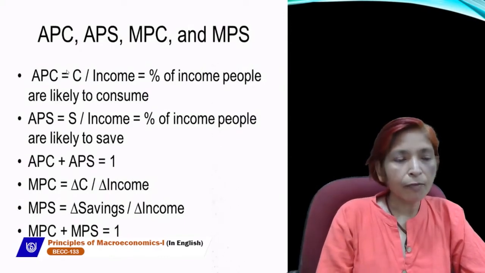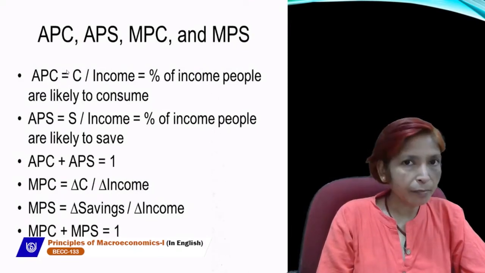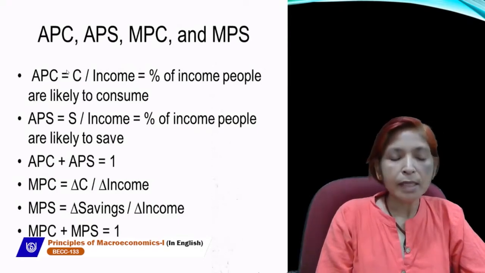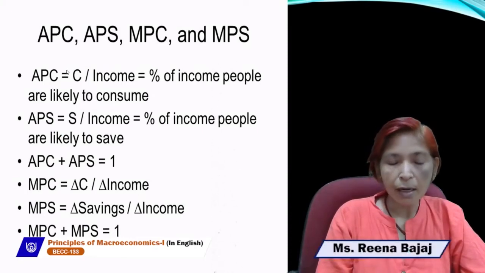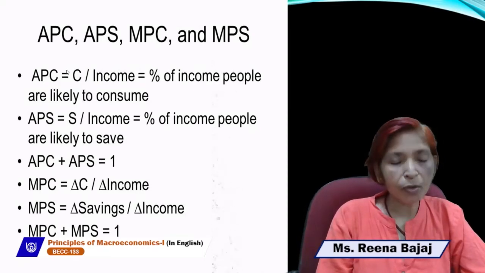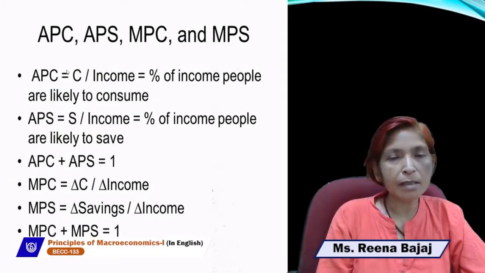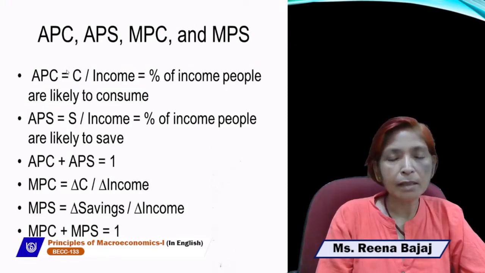It means if we want to calculate APC and we are given APS, then we can deduct the value of APS from 1. 1 minus APS is equal to APC, and 1 minus APC is equal to APS. Same as 1 minus MPS is equal to MPC, and 1 minus MPC is equal to MPS. Because the summation of APC and APS is equal to 1, same as the summation of MPC and MPS is equal to 1.